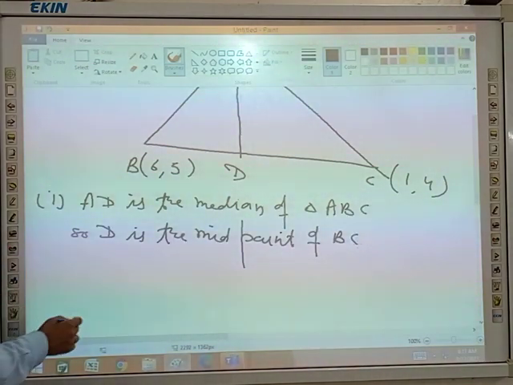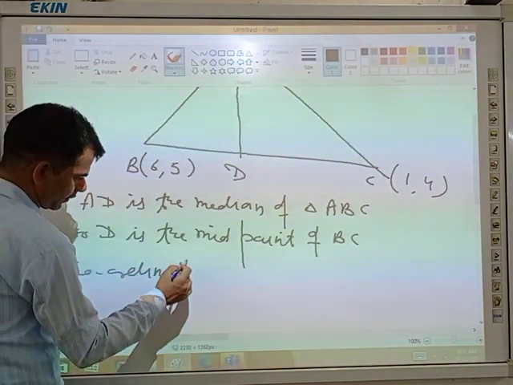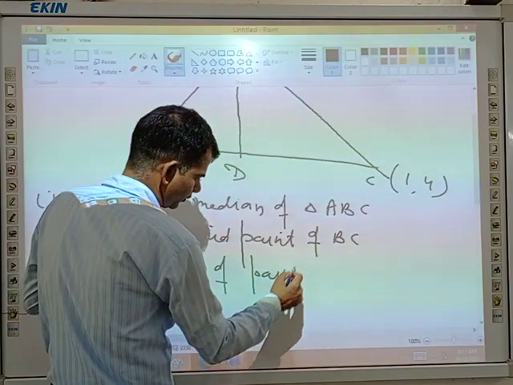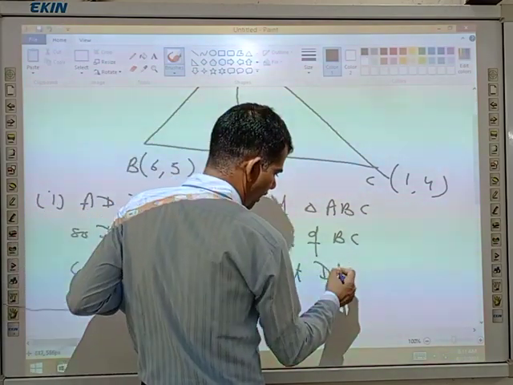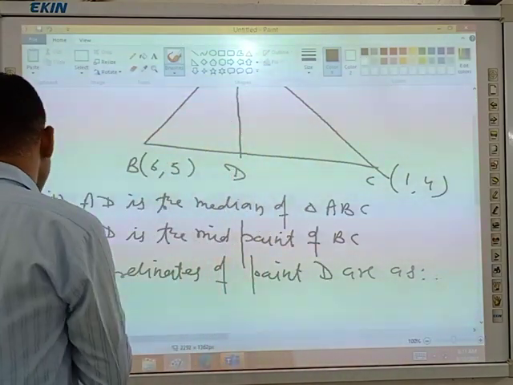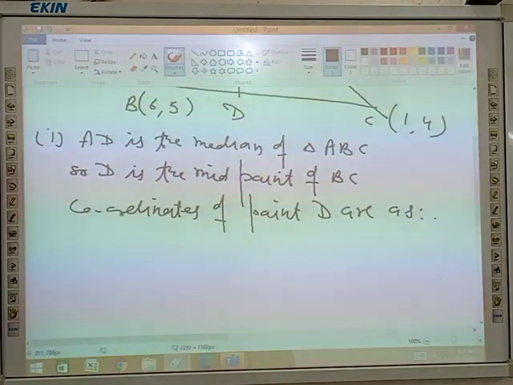If D is the midpoint of BC, now we apply the midpoint formula.